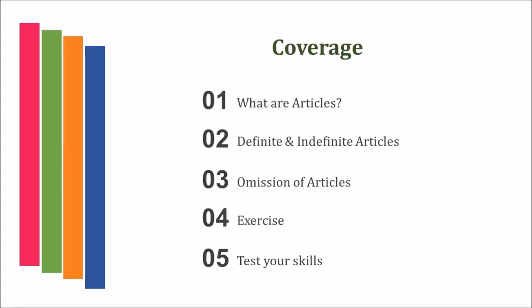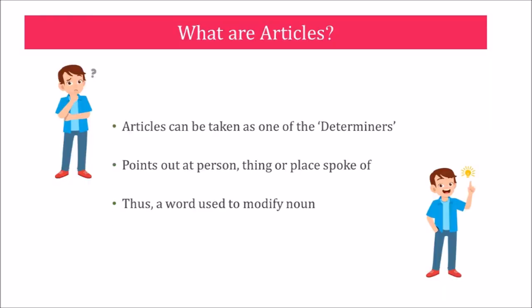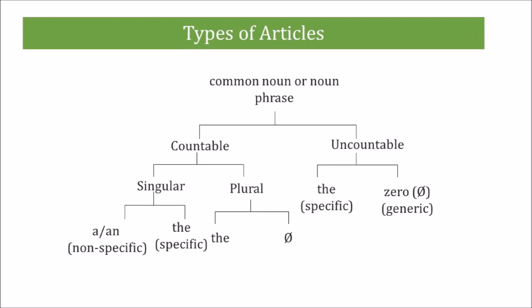In this video, we are going to discuss what articles are, the types of articles, that is definite and indefinite, and where we should use these articles, as well as the omission of articles. What is an article? Basically, an article is an adjective. Like adjectives or determiners, articles modify nouns. English has two articles, the and a or an. The is used to refer to specific or particular nouns, whereas a or an is used to modify non-specific or non-particular nouns. We call the the definite article and a or an the indefinite article.